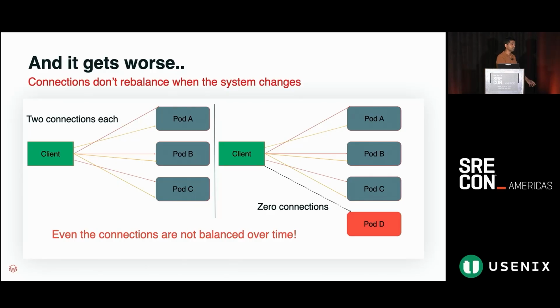Another case could be, in some cases, services team would have these slow rollouts. Like when you are booting up a service, you want to slowly onboard new pods. Now, what if a client is waiting to establish 50 connections? All of those are gonna go to the first pod that comes up, and the rest of the pods are not gonna get any traffic. So this is where we have to be very careful to understand our system and then configure our services accordingly.